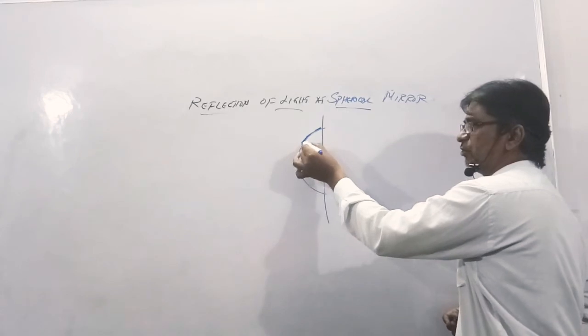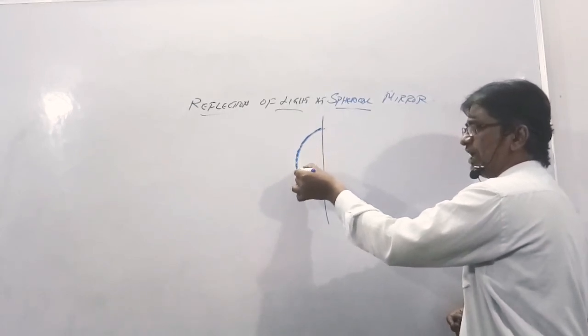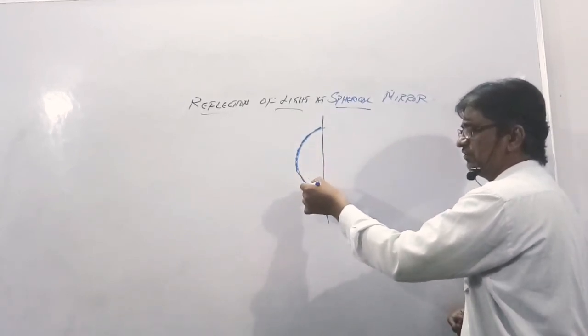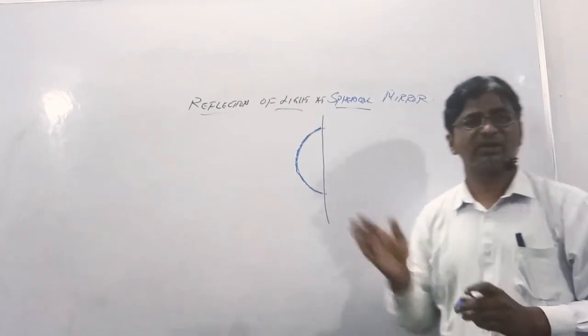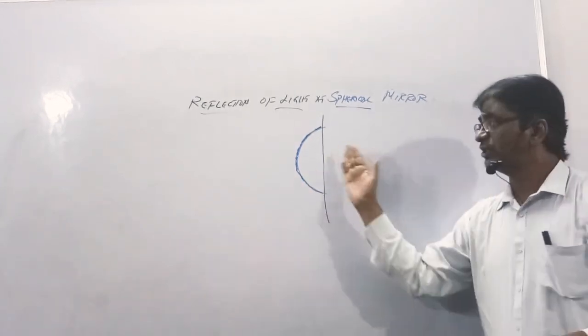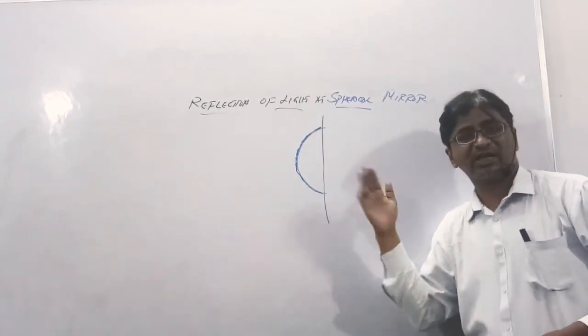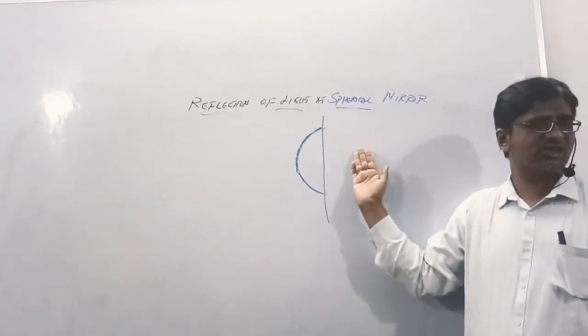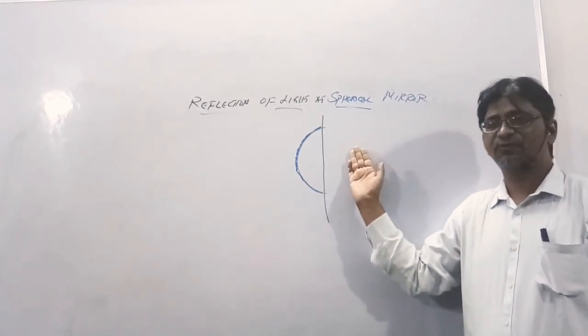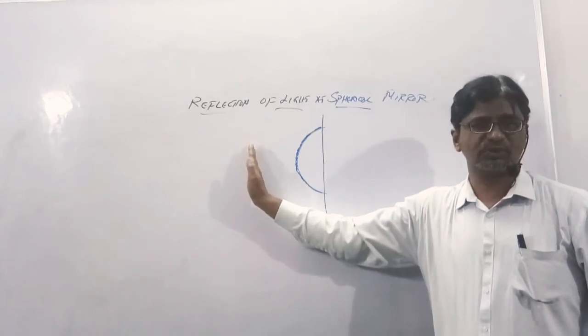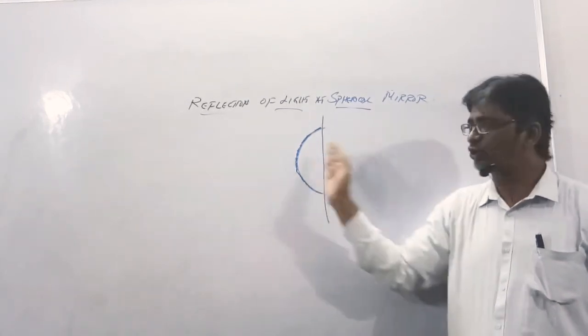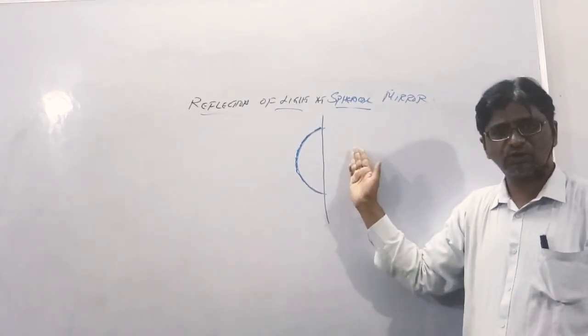Paint the outer portion. On the outer portion, I am just coating it with a silver line. Okay, now what will happen? Which one will be my reflection portion? The internal portion inside will be my reflection portion. If you want to see your face, you have to stand at this part. The internal portion is a reflection portion, and this portion is a refraction portion. If you stand here, you won't be seen. If you want to see yourself, you have to stand at this portion.